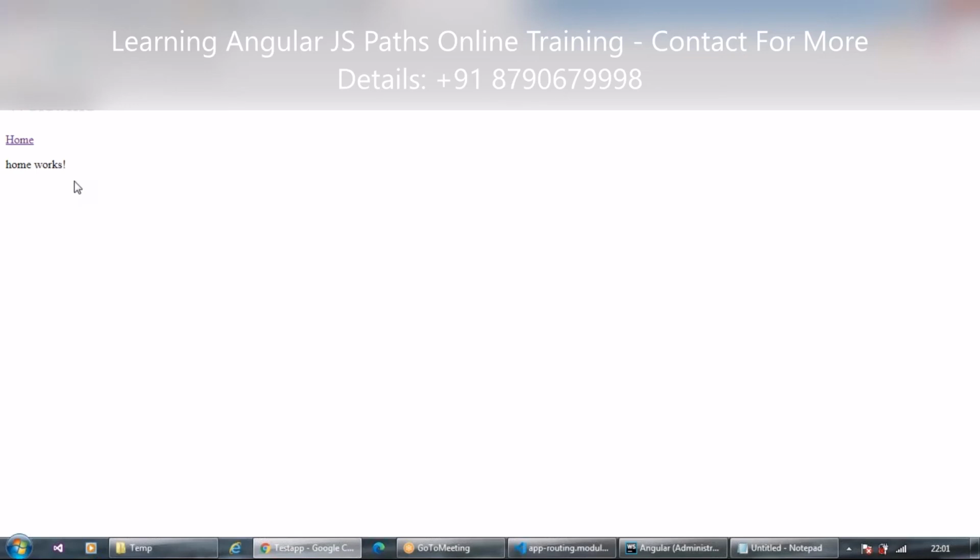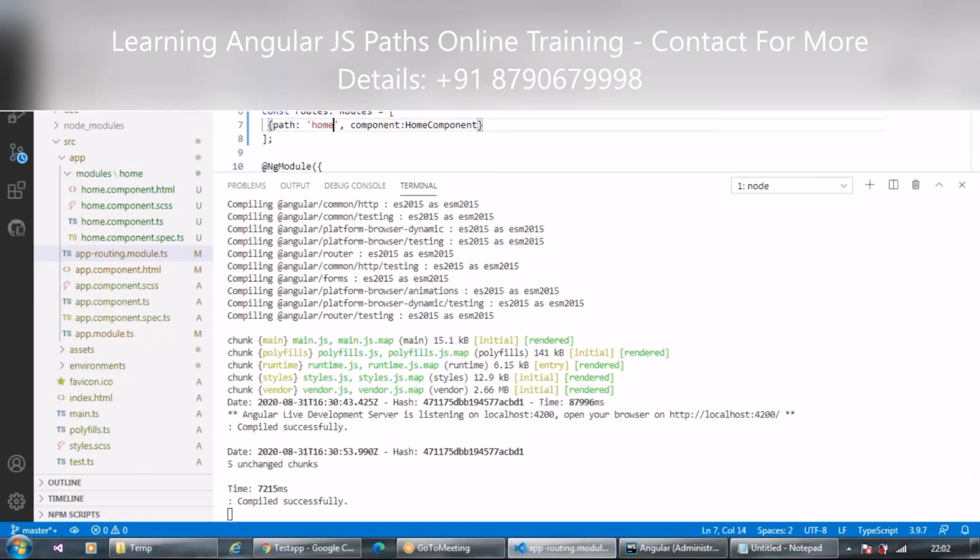Okay, agree? Yes. Great. So just keep this in mind: this router-outlet tag should be in the app.component.html file only. Because if you put this in another component, then when you render the application, this routing will not understand where you want to go. If you have routing in another component, it will not redirect you to that particular component.